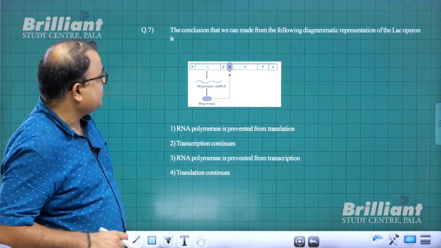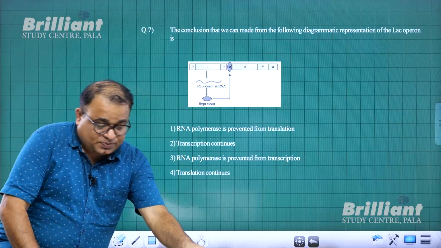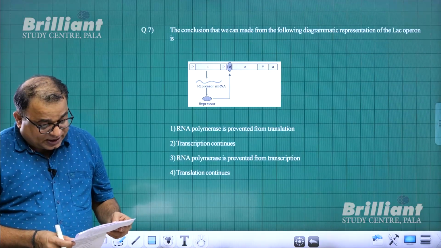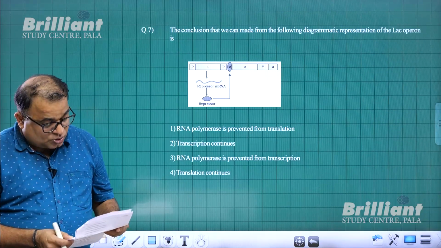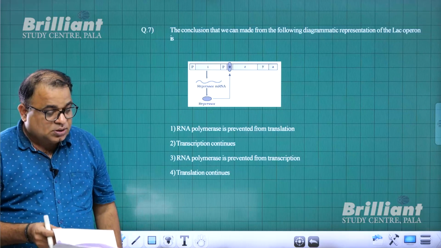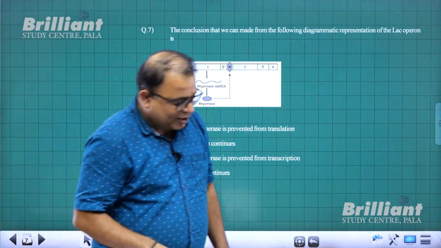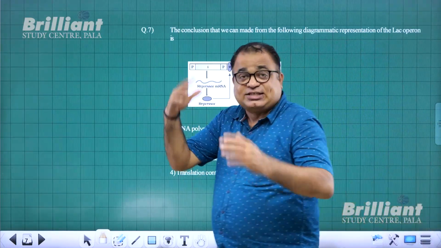What is happening in question number 7? Question number 7 says, the conclusion that we can make from the following diagrammatic representation of the lac operon is. You know, in the lac operon you have the regulator gene, promoter gene, operator gene and structural genes.